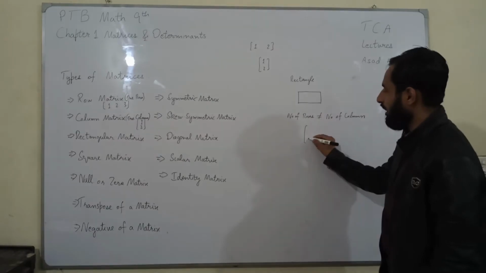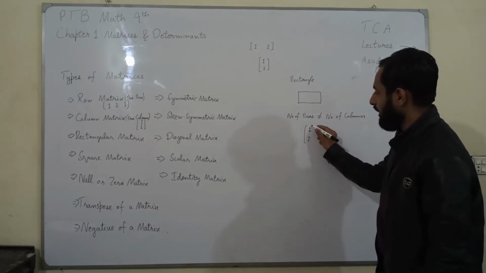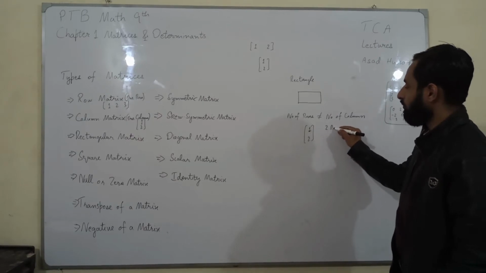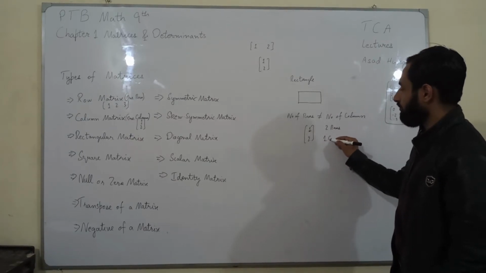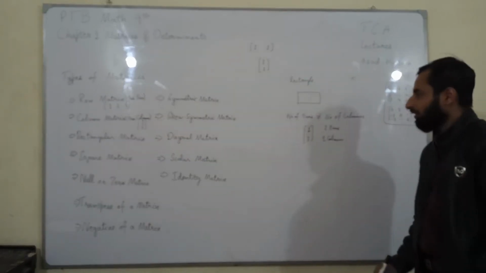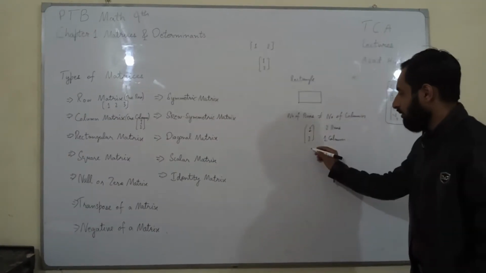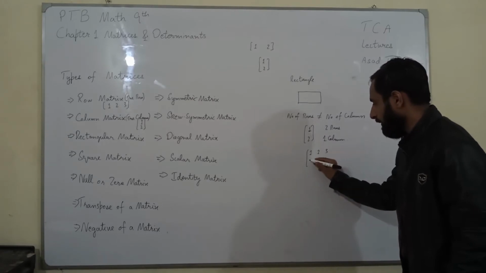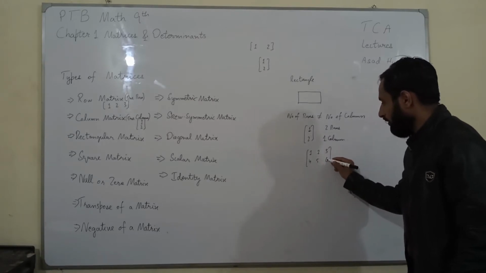For example, a matrix like this. This matrix has two rows and one column. So the number of rows are not equal to number of columns. So it is a rectangular matrix. For another example, 1, 2, 3.